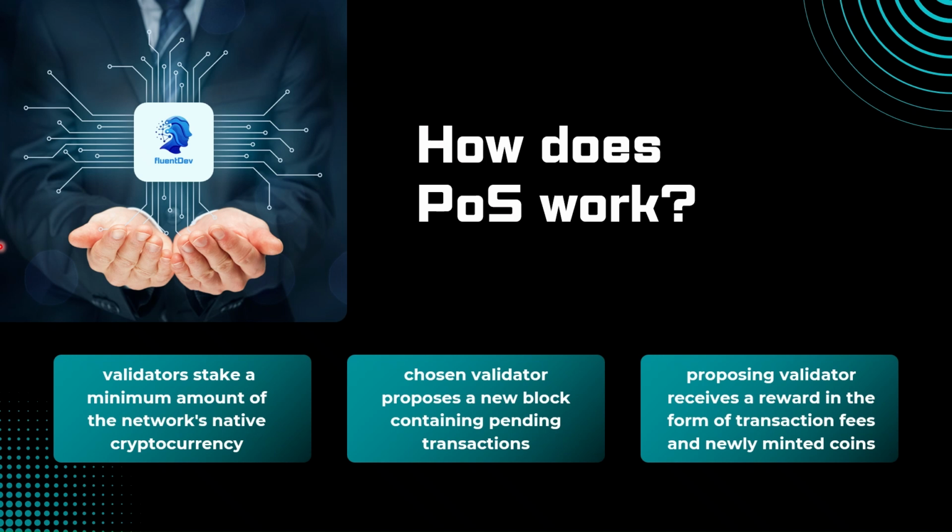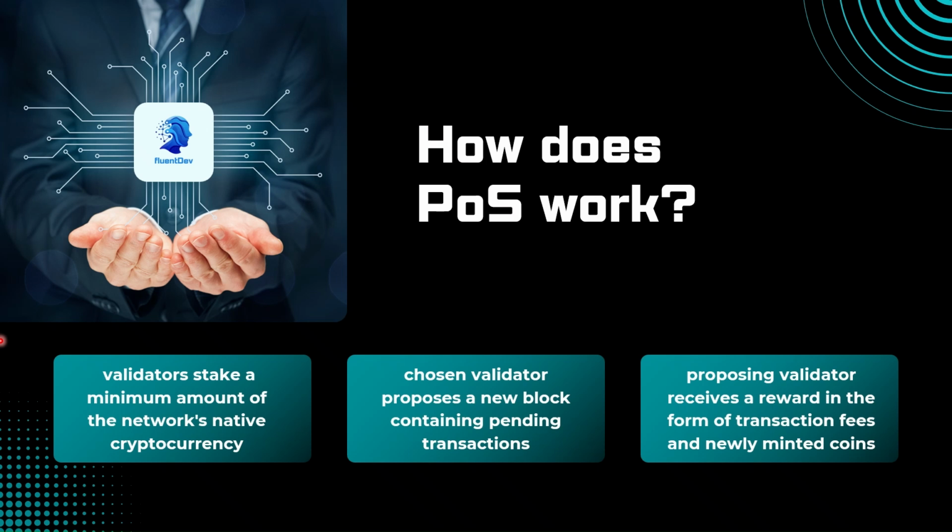That was just an overview of how that part works. A lot of these networks have a weighted formula that they use, and so the selection is not 100% random. It's more of a pseudo-random selection there. Okay, so when selected, the validator proposes a new block containing the pending transactions. Other validators then attest to the validity of the block. If the majority agrees the block is valid, it gets added to the blockchain. The proposing validator receives a reward in the form of transaction fees and newly minted coins.